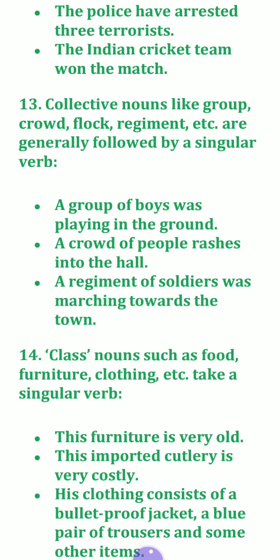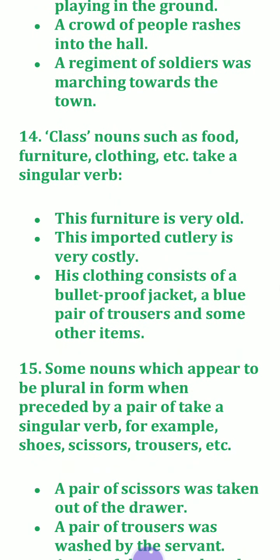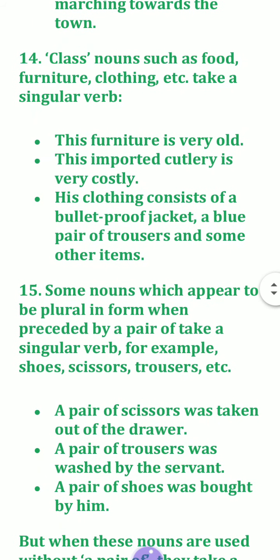Collective nouns like group, crowd, flock, regiment are generally followed by a singular verb. It means all the collective nouns take a singular verb. Like a group of boys was, a crowd of people was, a regiment of soldiers was. This is singular. Class nouns such as food, furniture, clothing take a singular verb, like this furniture is, his clothing consists. Singular verb.